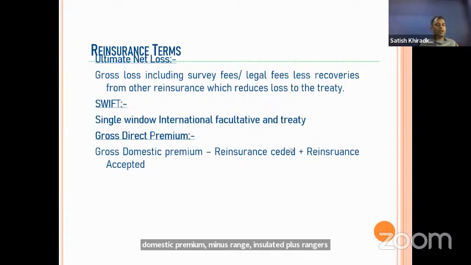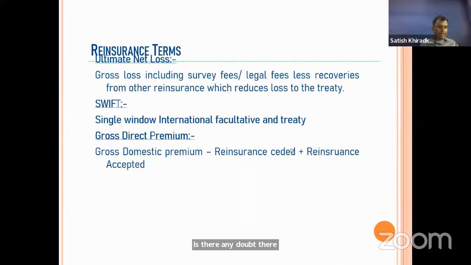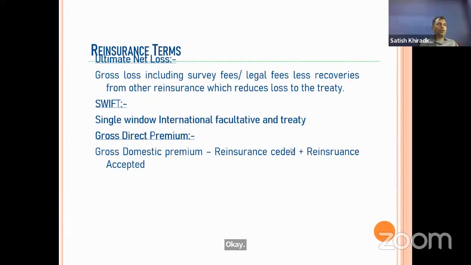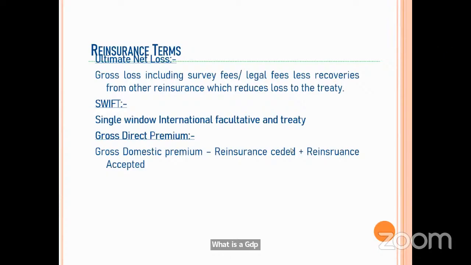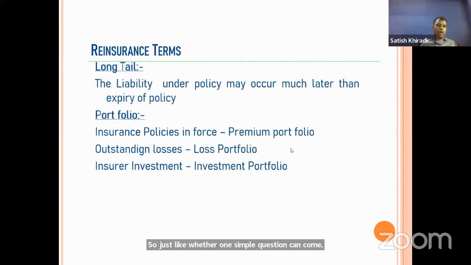This is GDP. How we calculate: suppose a particular insurance company has underwritten premium of say 100 crore in a particular financial year. Any doubt, please? Okay. So 100 crore of premium, they have reinsured 20 crore out of it, and they have accepted reinsurance of 10 crore. What is the GDP? 90 crore. Just 100 minus 20 plus 10. So likewise, one simple question can come. Then long tail. What is the long tail? Can you tell?